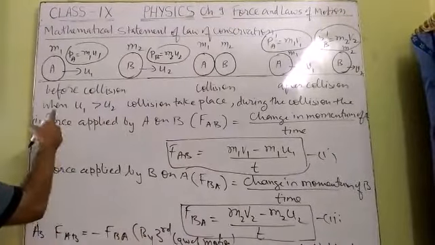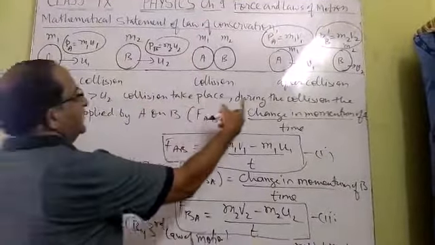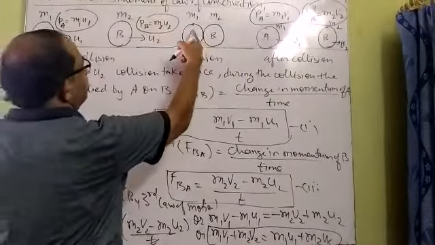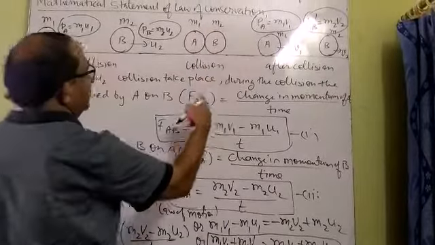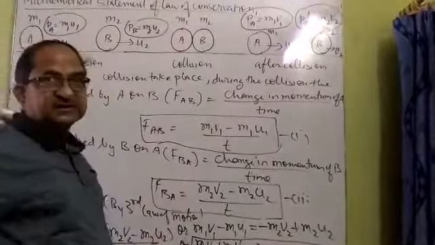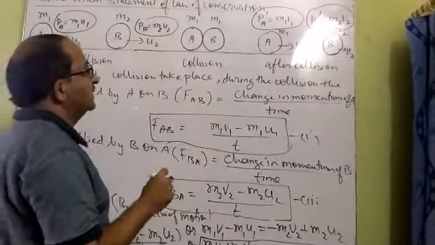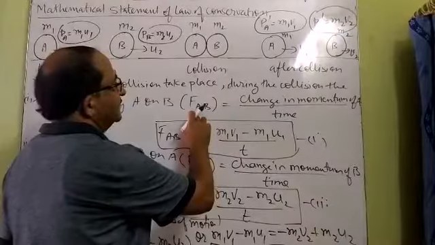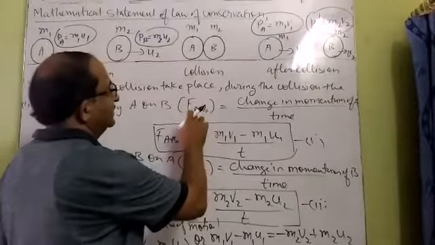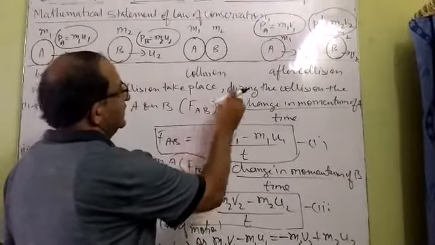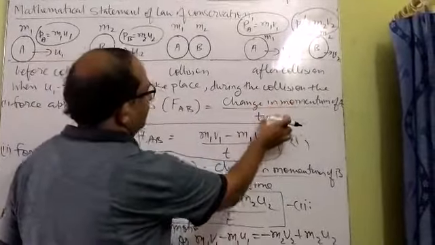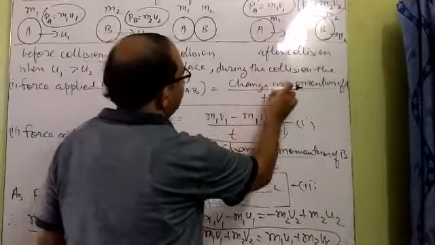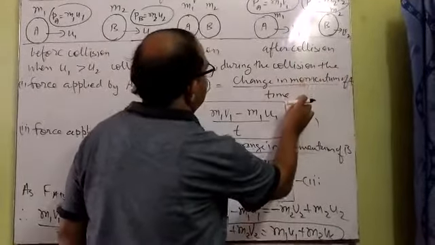Now, when u1 is greater than u2, the collision takes place. During the collision, the force applied by A on B in the forward direction can be calculated with the help of the second law of motion. According to the second law, the rate of change of momentum is directly proportional to the applied unbalanced force, and with the help of that law we have derived the expression for force: it can be calculated by change in momentum upon time. Since we are calculating the force applied by A on B, we shall take the change in momentum of object A divided by time.